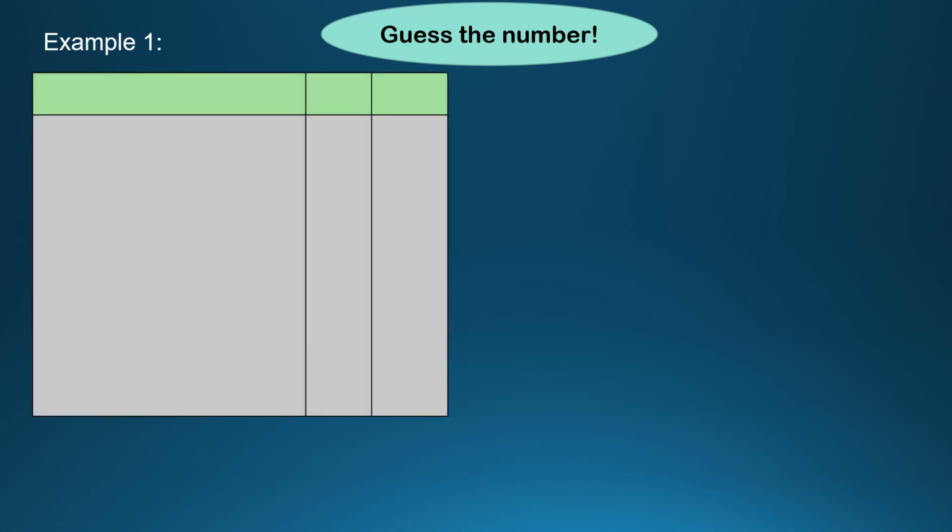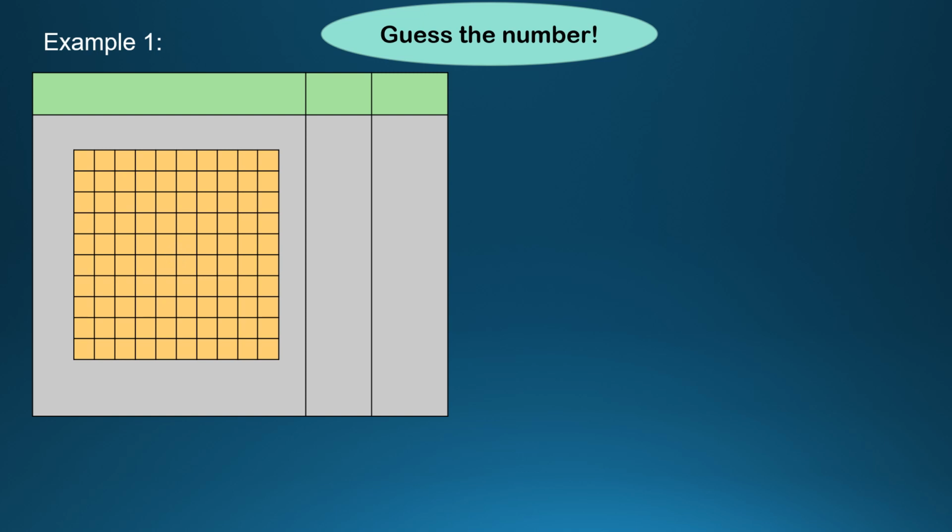Guess the number. What do you mean by that? Let's make some 3-digit numbers here. Here is example 1. In the table, there is a grid or a big block which has 100 blocks in it. Just now we have seen this in the previous slide, right? This is 100. So when you count the number of blocks, it is 100. And this is a group of 10, a group of 100 and a group of 10. Now we have some extra ones or loose ones also, which are 3 of them. Now let's give the places.